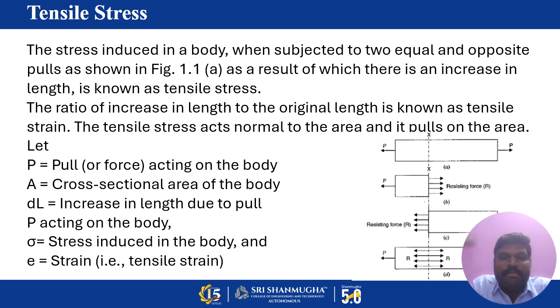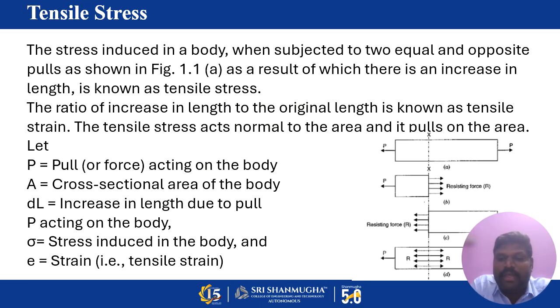Here let me give an example. I have given an image here, where there is a bar or object, and the two applied loads are stretching the object. The force is applied at the ends of the object, so the rod tends to elongate. The length increases because of the stretching force applied at the ends of the bar. So the stress induced in a body when subjected to two equal and opposite pulls, resulting in an increase in length, is what we call tensile stress.